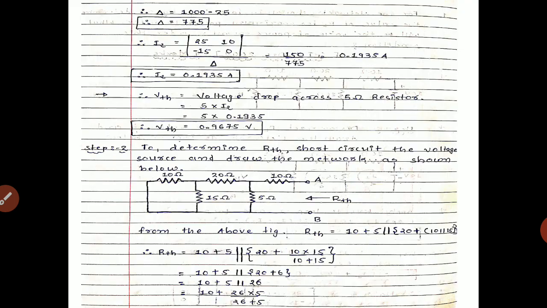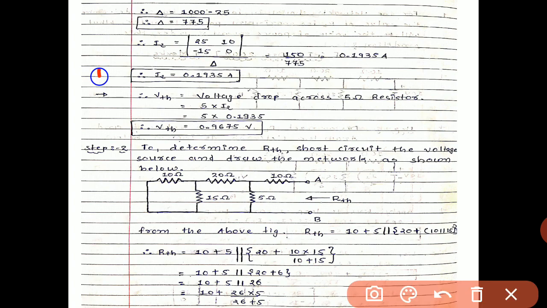By simplifying we get the value of delta, that is 1000 minus 225. So delta is 775 by cross multiplication. So I2 will be the determinant of [25, 10; -15, 0]... divided by delta, that is 150 divided by 775, which is 0.1935 ampere. So we get the value of I2 as 0.1935 ampere.